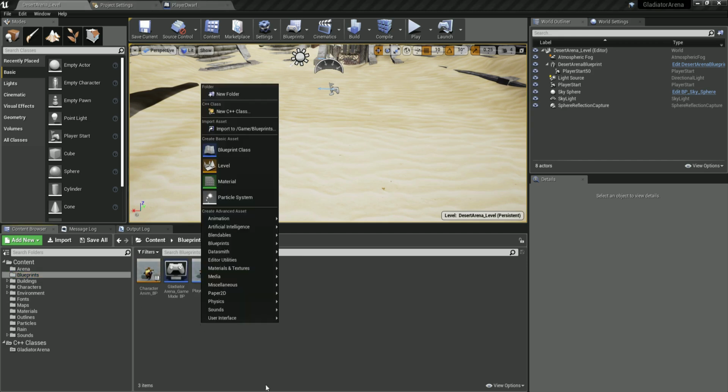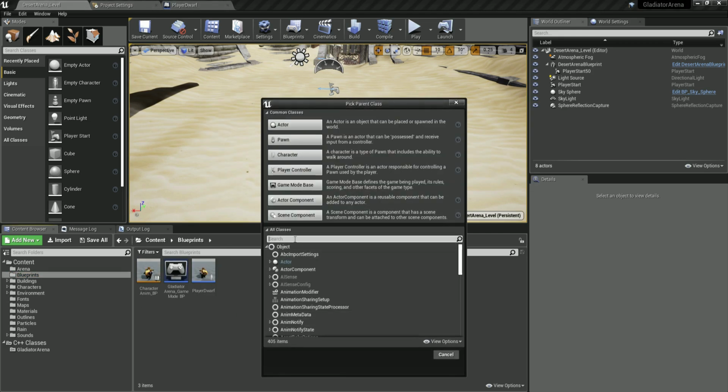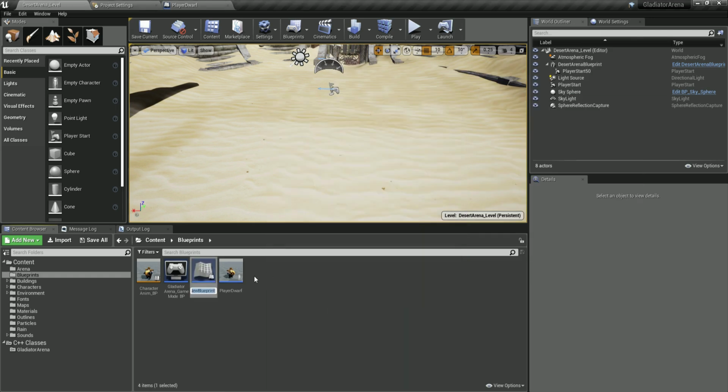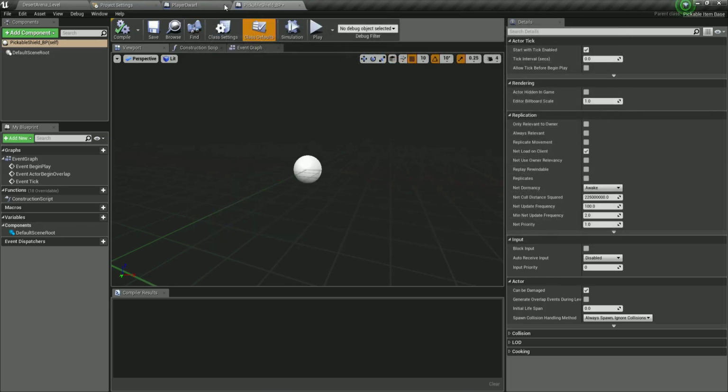I'm going to right click over here and create a blueprint class. The first class that I'm going to inherit, inside of this search, is going to be our pickable item base. So pickable, not the weapon. Make sure that you don't select the weapon, but the item base, because this one is going to be our shield. I'm going to call it pickable shield underscore BP, not plus, but underscore. So again, this is our shield, and let's open it.